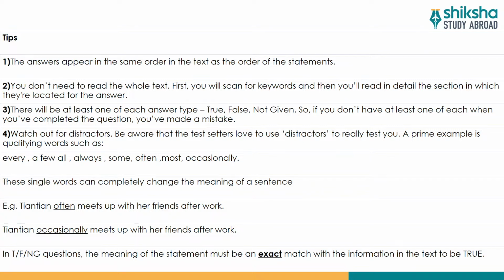Definitely the answers come up in order, so you do not need to look for scattered information. Second tip says you do not need to read the whole text. First you will scan for keywords, and then you'll read in detail the section in which they're located for the answer. There will be at least one of each answer type: true, false, and not given. So if you don't have at least one of each when you've completed the questions, that means you have made a mistake. So please revise it again.